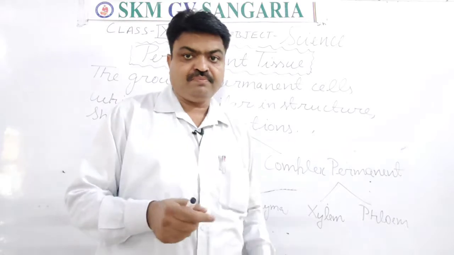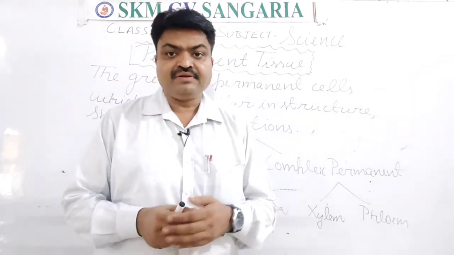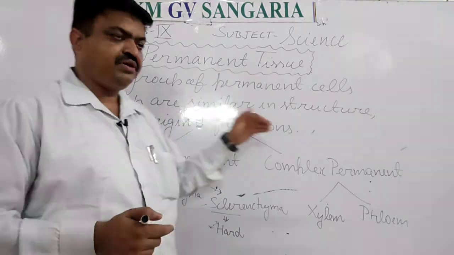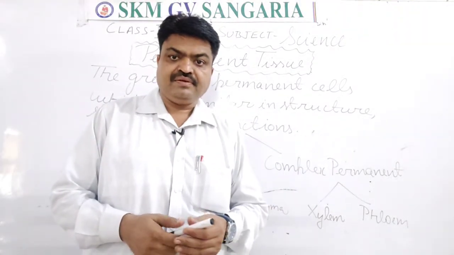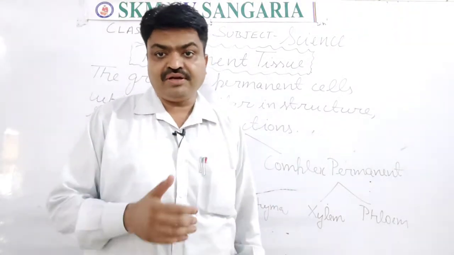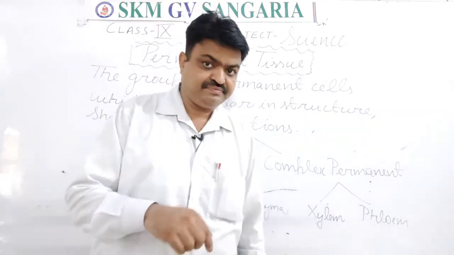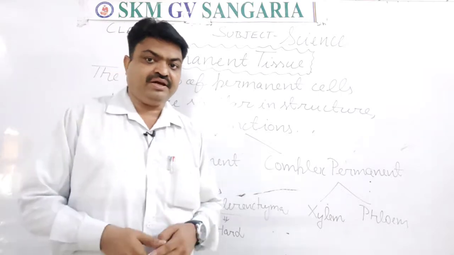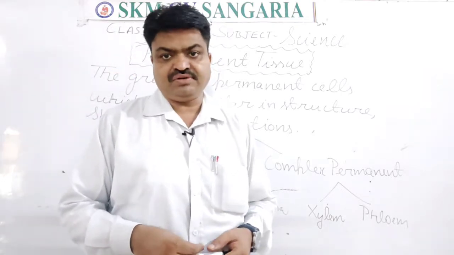Means the group of plant cells that are similar in structure, shape, origin and function, and they are found in the permanent stage. That group of cells is known as permanent tissue, student.